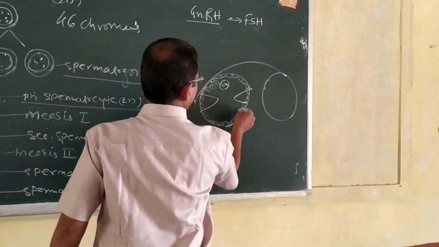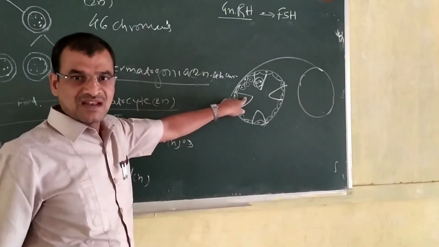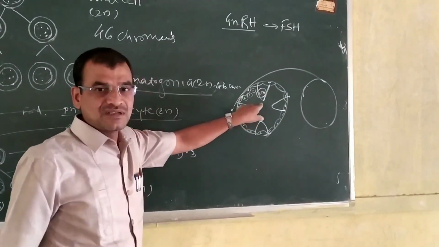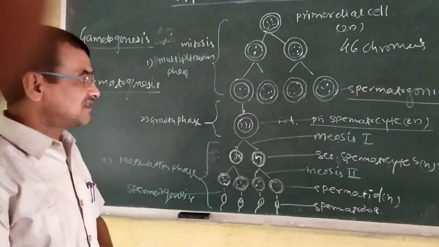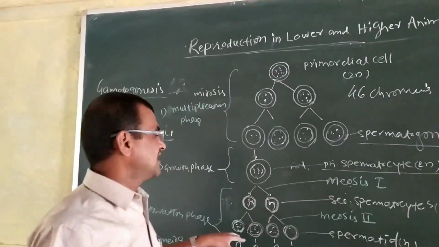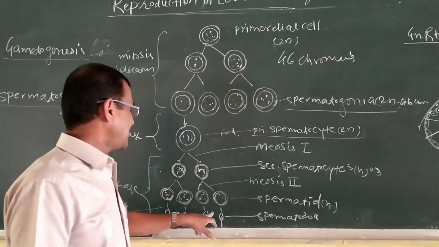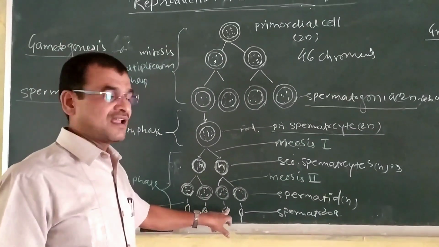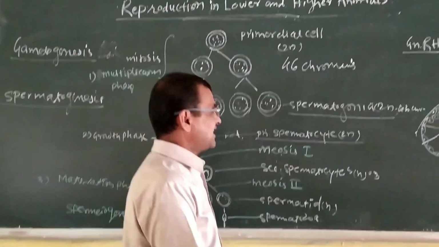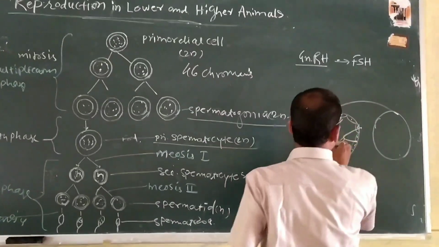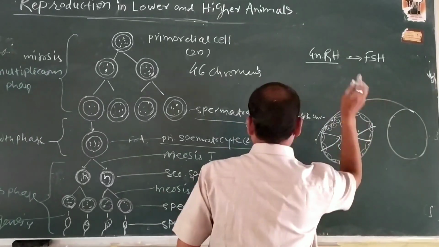After that, these spermatids attach to the Sertoli cell, or nurse cell, which is present in the seminiferous tubule, for deriving food material. After that, growth occurs and spermatozoa or sperms are developed. The head of the sperm, the acrosome, develops from the Golgi apparatus, and it attaches to this Sertoli cell or nurse cell.